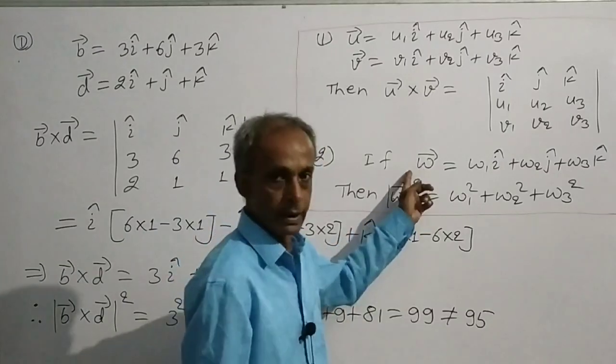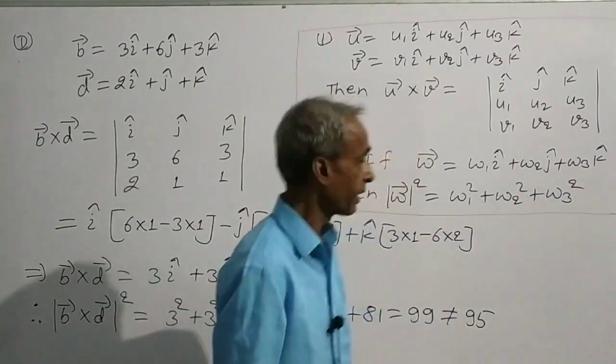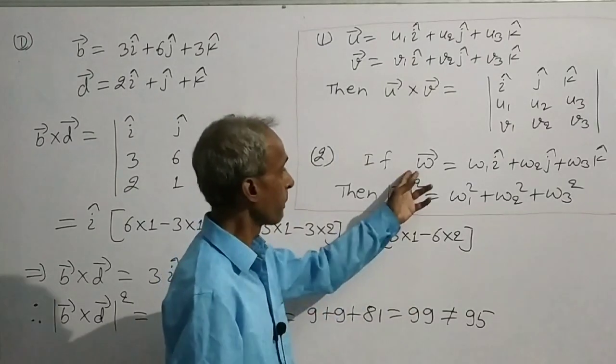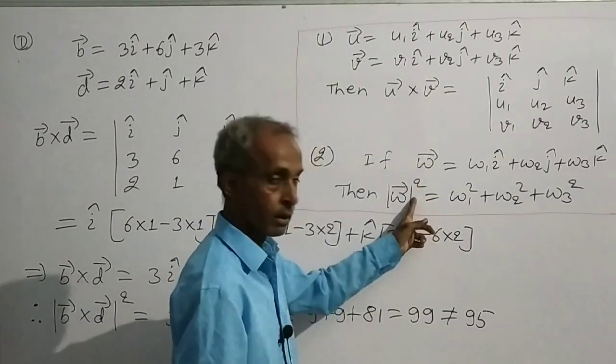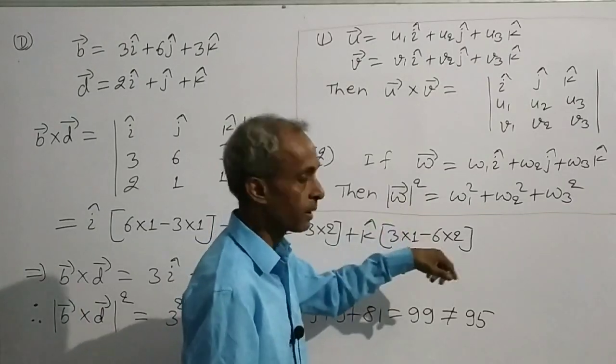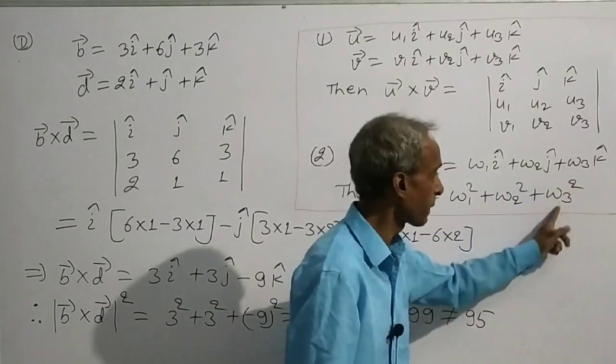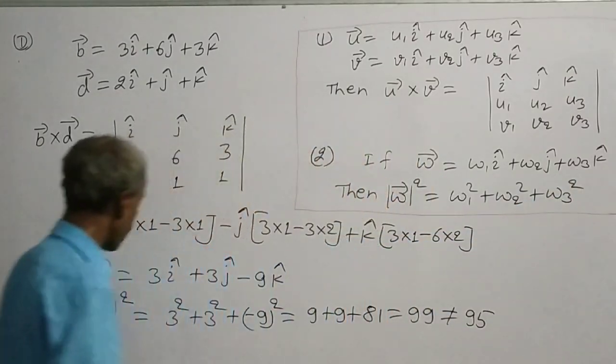If W is a vector given in terms of i, j, k, then the square of the modulus of vector W will be equal to W1 square plus W2 square plus W3 square.